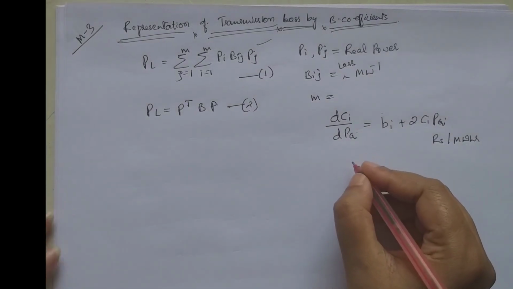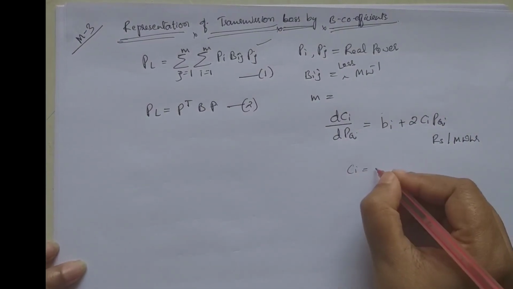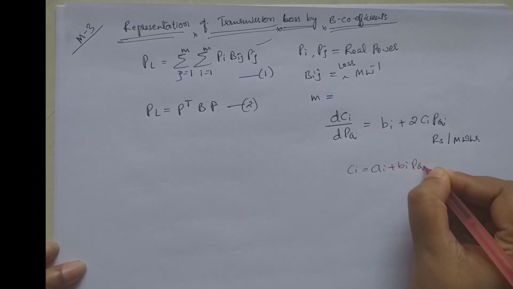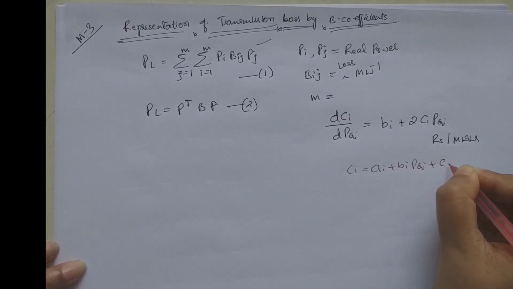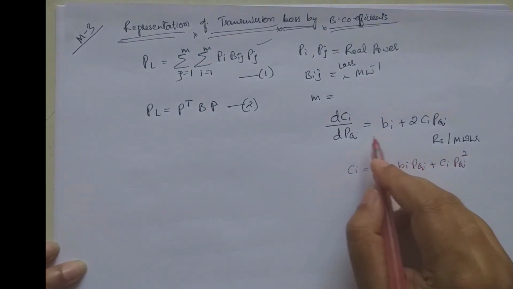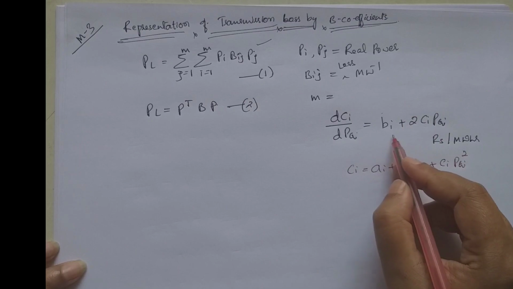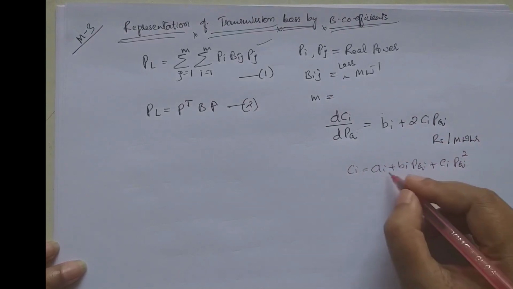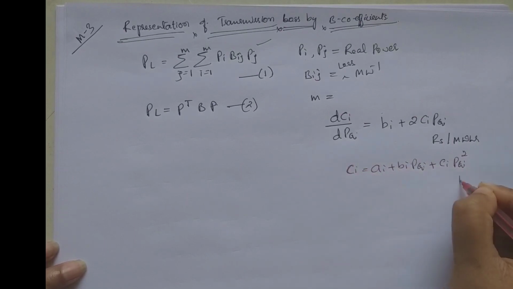We know that the cost of the fuel Ci is equal to Ai plus Bi Pgi plus Ci Pgi square. So differentiating this equation with respect to Pgi, we get Bi plus 2Ci Pgi. The unit is rupees per megawatt hour, while the unit of fuel cost is rupees per hour.